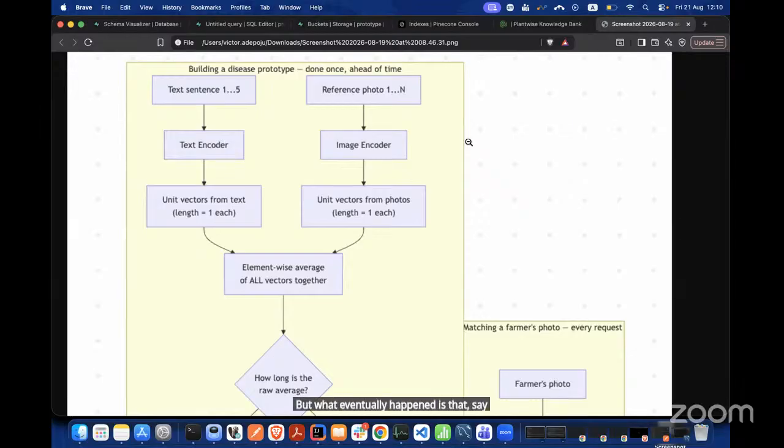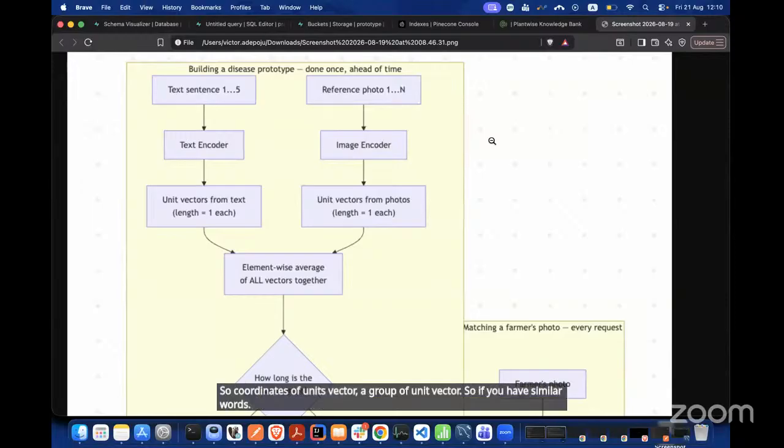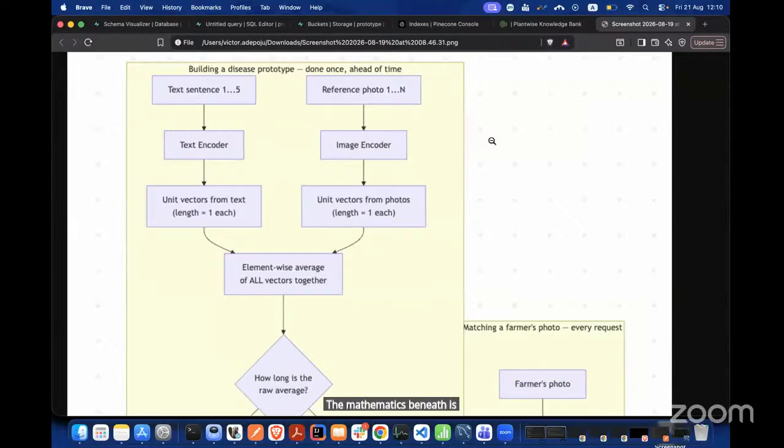Say you have different text; it converts the text into unit vectors, like a group of unit vector coordinates. If you have similar words, the mathematics beneath is that they are going to have a similar unit vector, a similar direction. That is how it is able to classify similar words or photos.